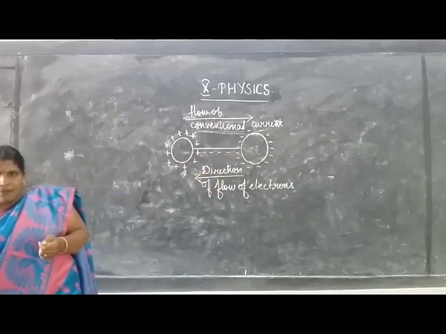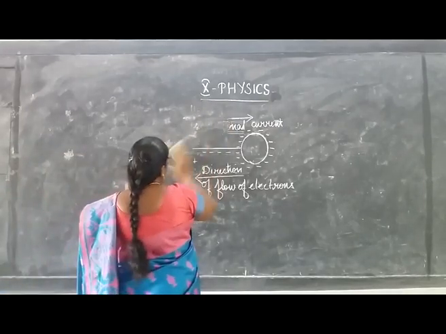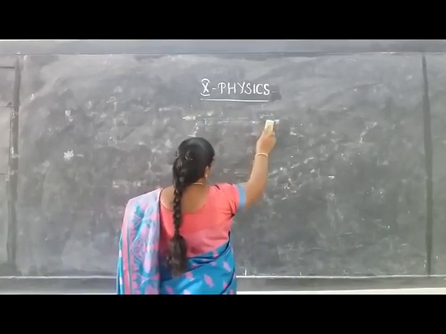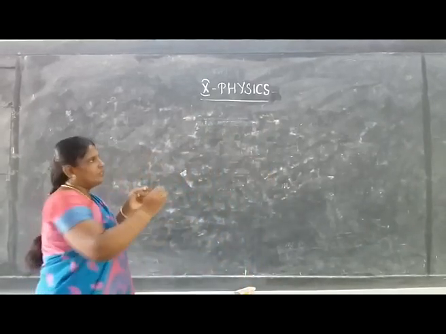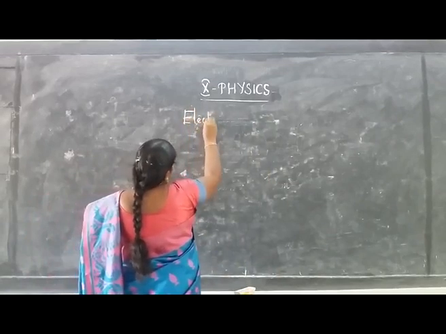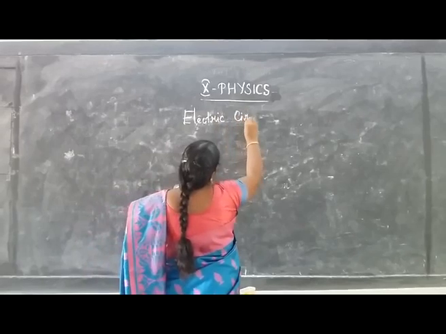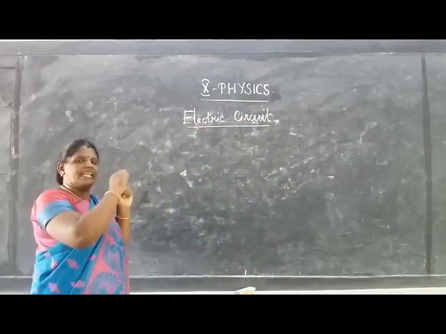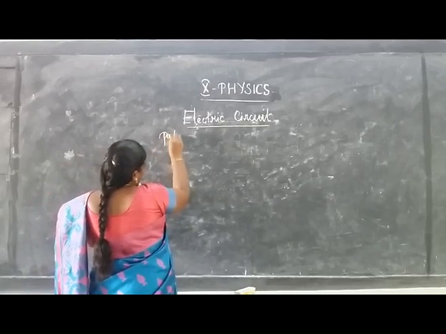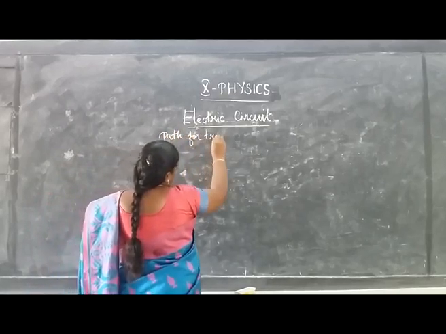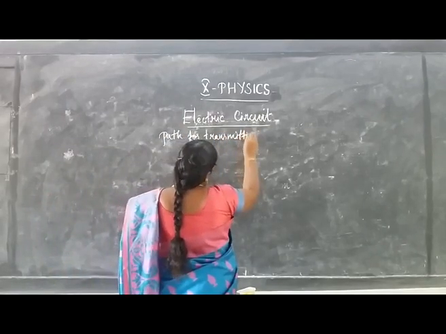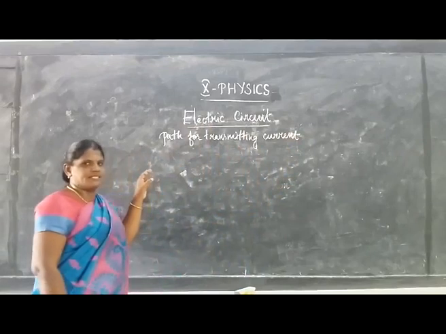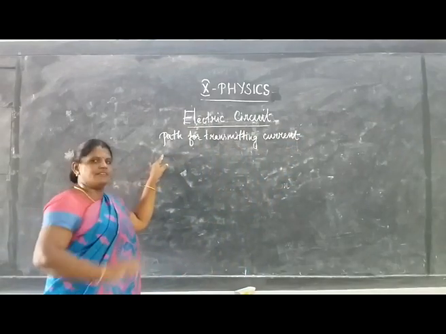So, let us move on to the simple electric circuit. We can say this electric circuit is a path for transmitting the current.